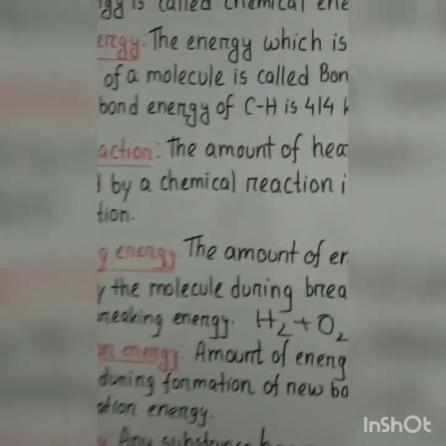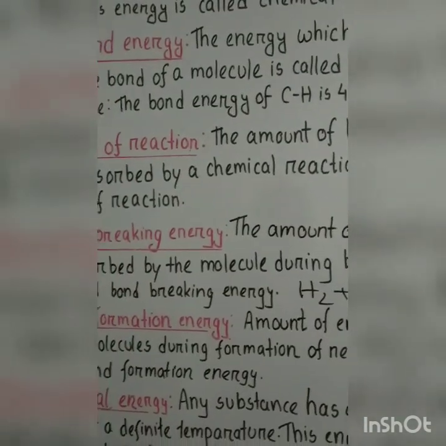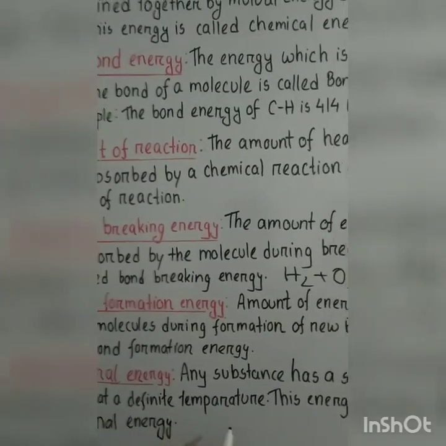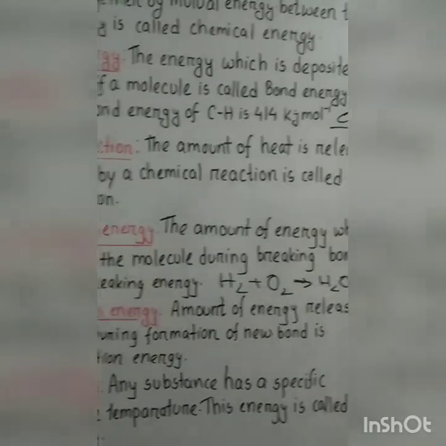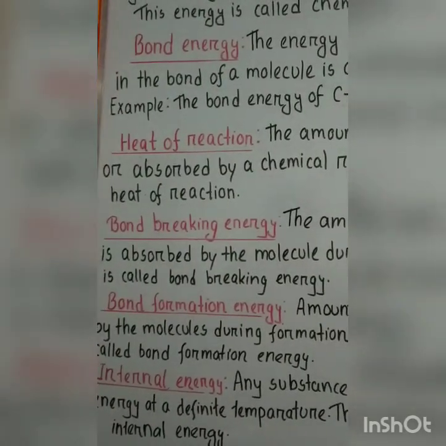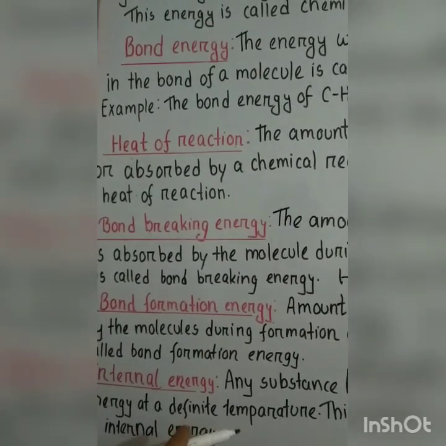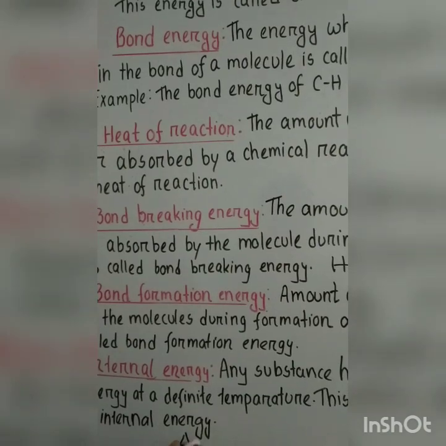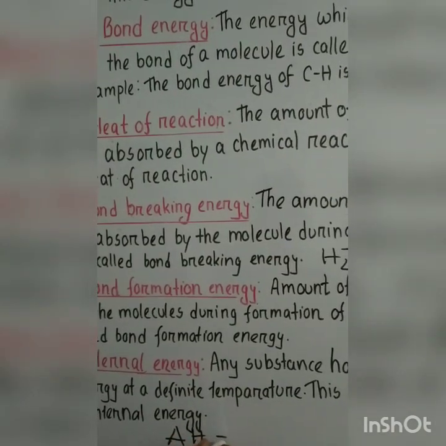Then internal energy. Any substance has a specific energy at a definite temperature. This energy is called internal energy. Have you understood what is internal energy? By using internal energy, we can calculate the value of del H. What is del H?